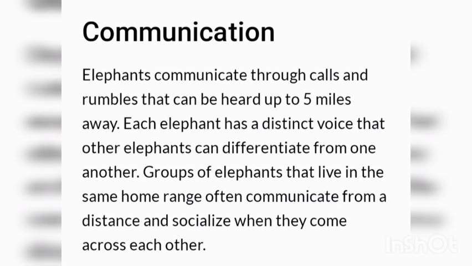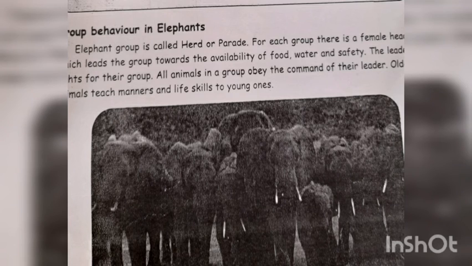How do elephants behave and communicate? Communication. Elephants communicate through calls and rumbles that can be heard up to 5 miles away. Each elephant has a distinct voice that other elephants can differentiate from one another. Groups of elephants that live in the same home range often communicate from a distance and socialize when they come across each other. An elephant group is called a herd or parade.